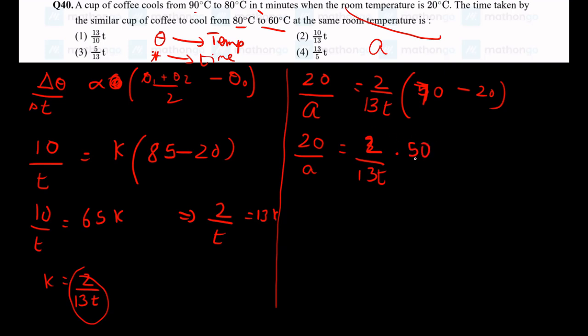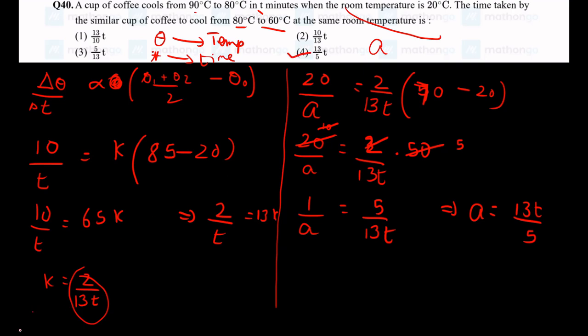I'll cancel things out. 2 ones are 2, 10 twos are 20, and 10 ones are 10, 5 twos are 10. So finally what do I get? Rearranging it, I get 1 by A is equal to 5 by 13T, and eventually I get A is equal to 13T by 5. So option D is correct. This is a deleted question, they shouldn't be asking this, but yeah, we'll solve it anyway. It's a very easy topic though, it's a very scoring topic.